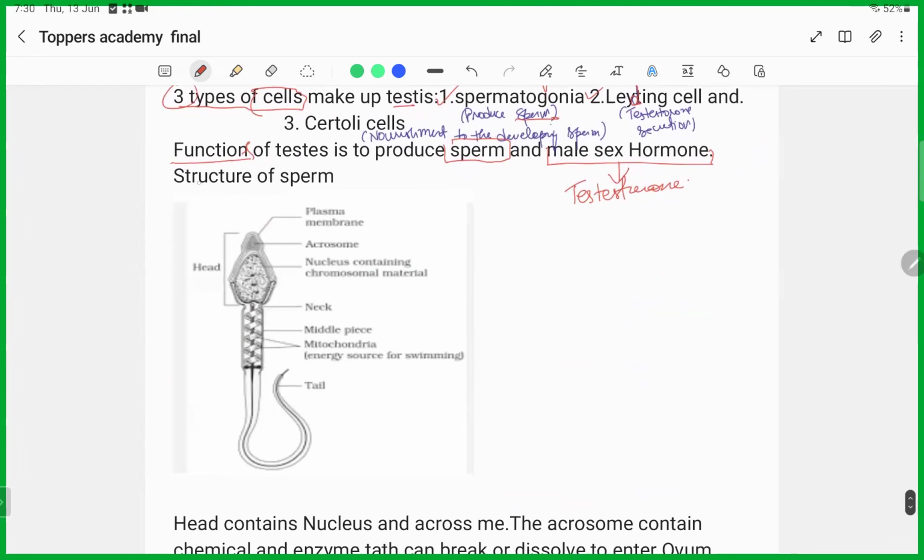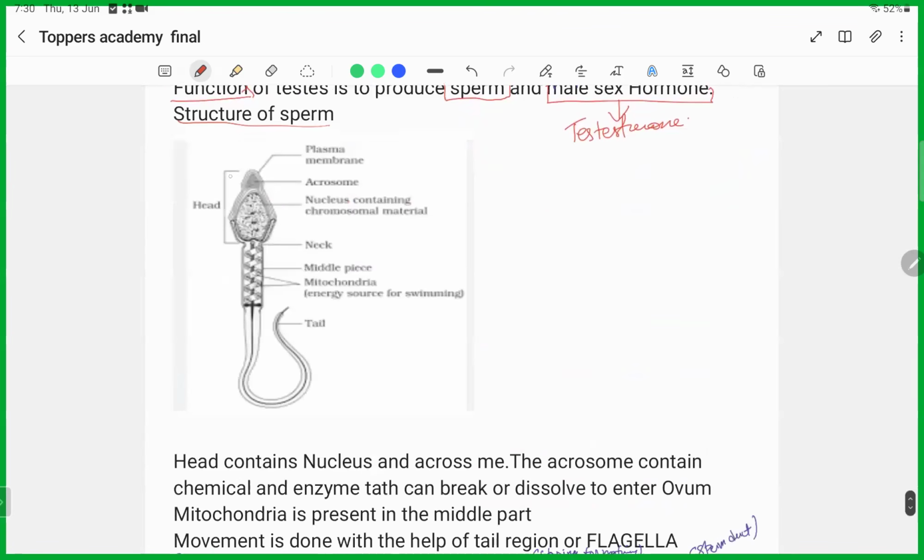Coming to the structure of the sperm. The sperm looks something like this. It will be divided into head, the body part, and the tail. So the head will contain the nucleus and acrosome. The head part will contain the nucleus. So in nucleus there will be the chromosomal material, the genetic information will be here in this head part in the nucleus, and something known as acrosome is there.